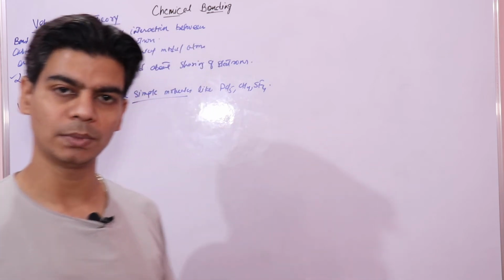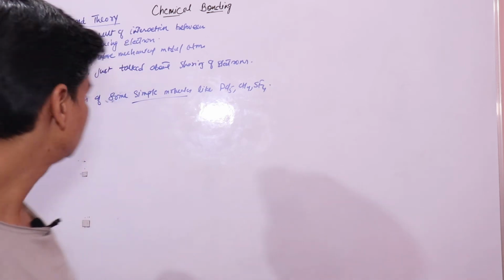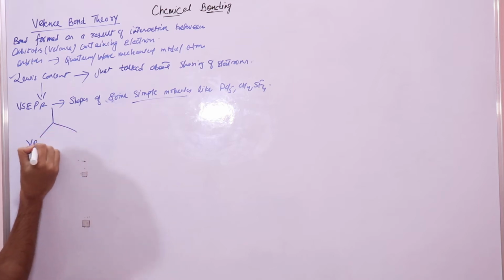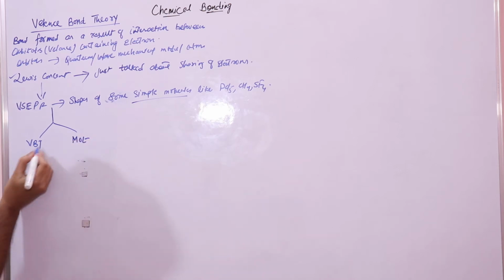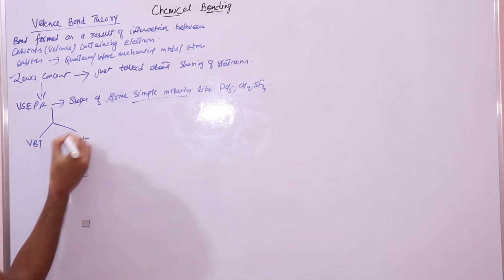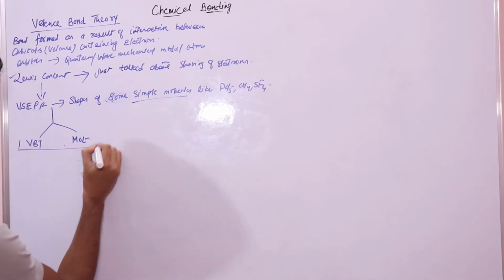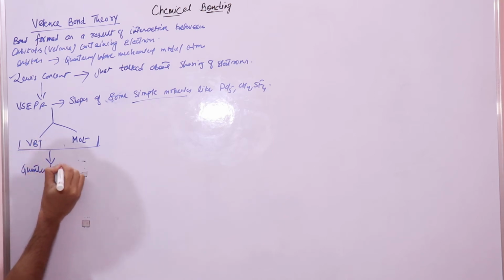So all these problems were solved by two theories. One is VBT, that we would be doing in this video lecture. The other is MOT. This is your valence bond theory and this is your molecular orbital theory, and both these theories are based on the quantum or wave mechanical model of atom.